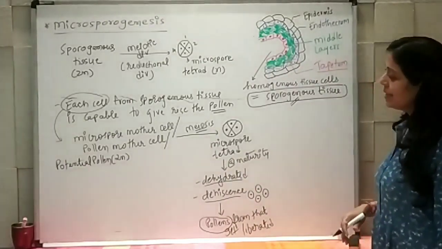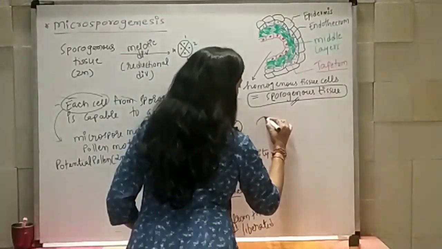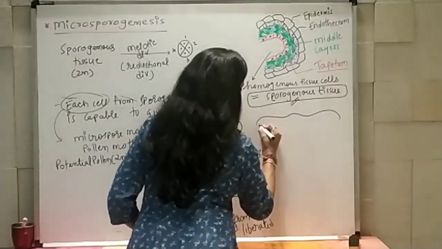So how do the pollens get liberated, dehiscence process कैसे हो रहा है? So for that you need to understand this kind of structure.